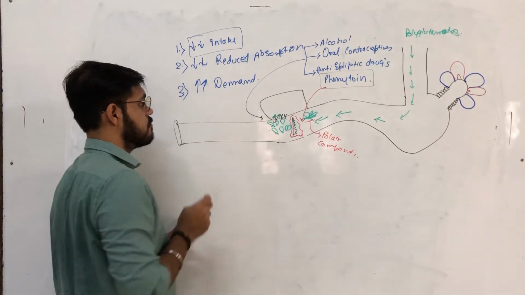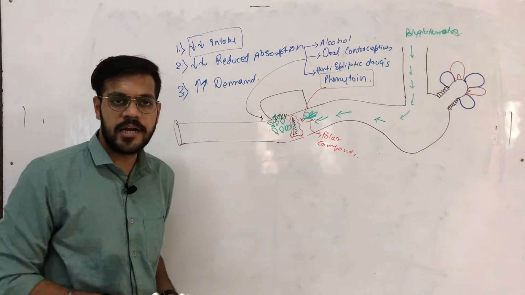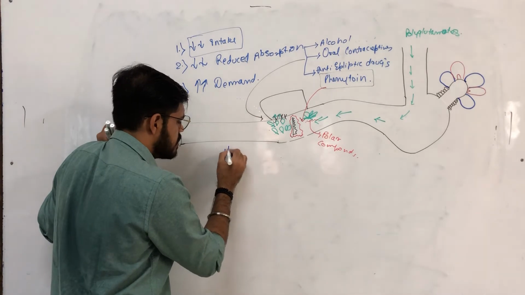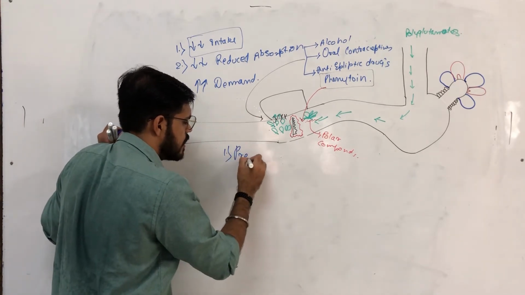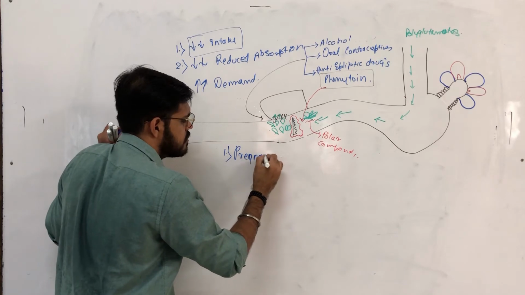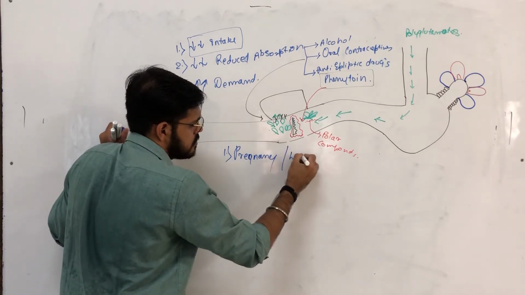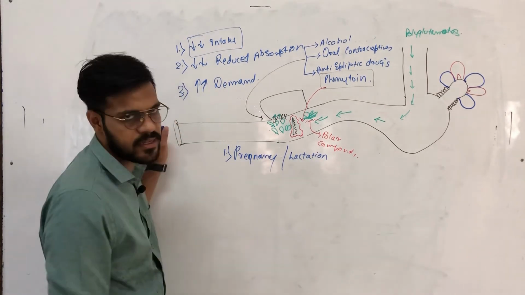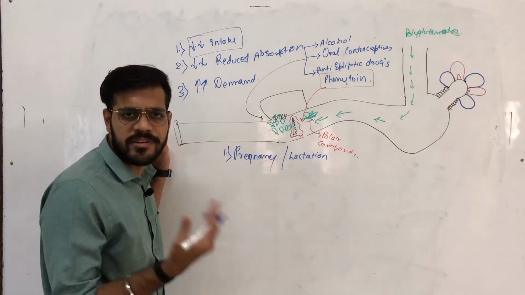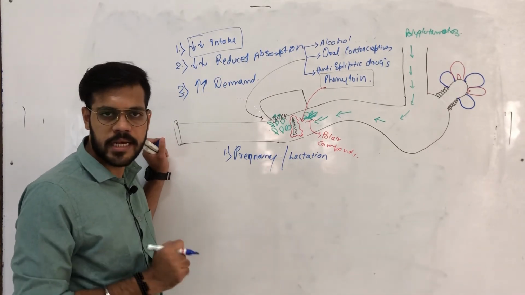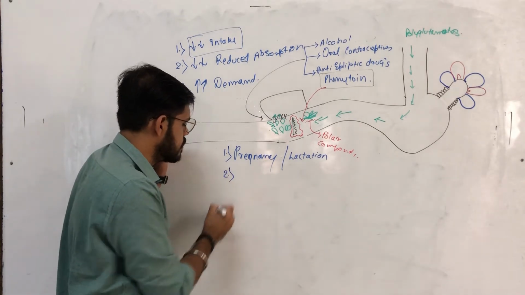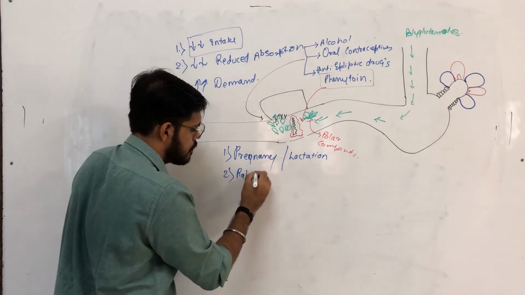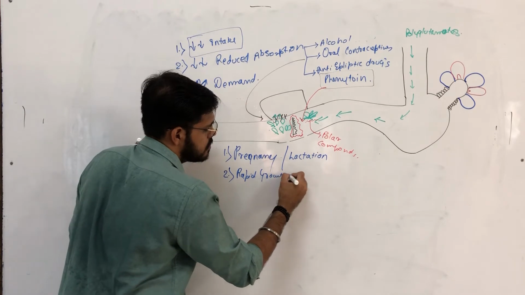Now in the third condition, we see when there is an increased demand for folic acid. Folic acid demand is increased in some of these cases. The first case is when a lady is in pregnancy or lactation. In these two conditions, the demand for folic acid is increased, which may lead to a deficiency of folic acid. Another reason is rapid growth in an individual who is an adolescent.